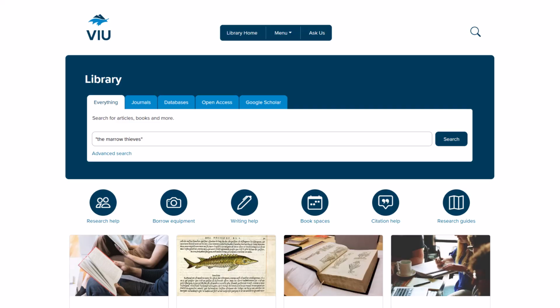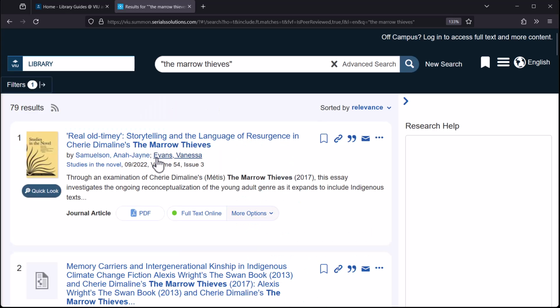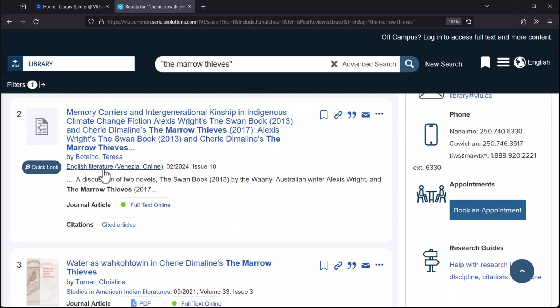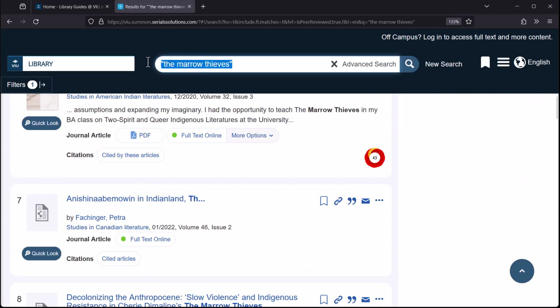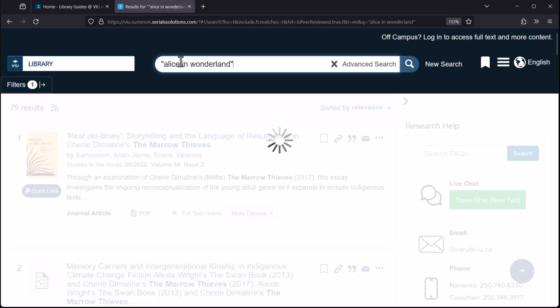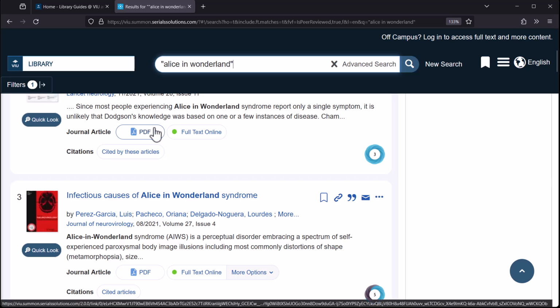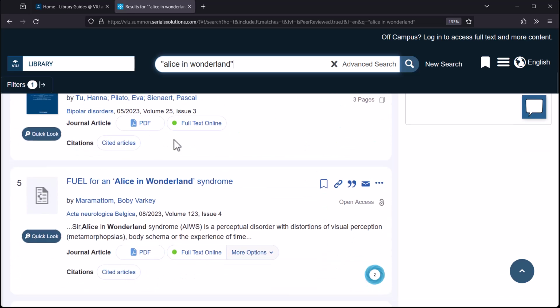For example, if I search for The Marrow Thieves as a phrase and turn on peer review, the results look pretty good. It's a popular and topical work of literature, so this might seem unsurprising. Looking through the list, most of these journal titles seem like they would be about literature. Based on that example, you might expect another popular title, like Alice in Wonderland, to work just as well. However, looking at these results, it doesn't, as there are so many versions, spin-offs, and references, including a medical condition.